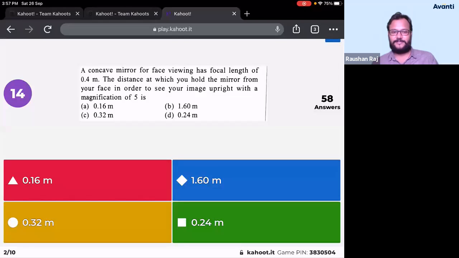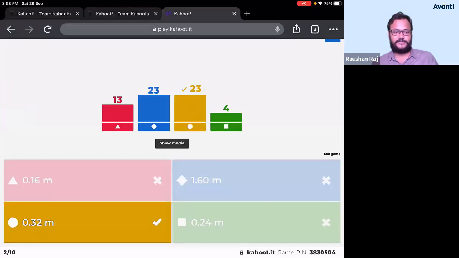Please answer this fast. It's not advanced level. Basic level question hai. Bilkul basic. You just have to use the mirror formula and the magnification formula. You don't have to use even the magnification formula. Mirror formula. Just put the value of f and u in the magnification formula, get the answer. So the correct answer for this is 0.32, and 23 of you have got the correct answer. Well done, guys. Keep it up.